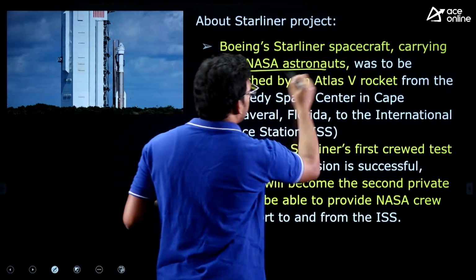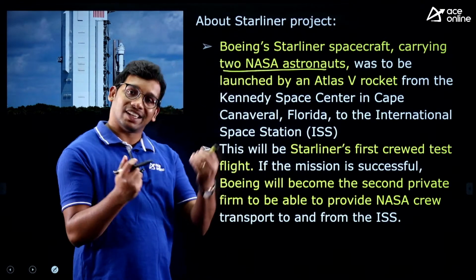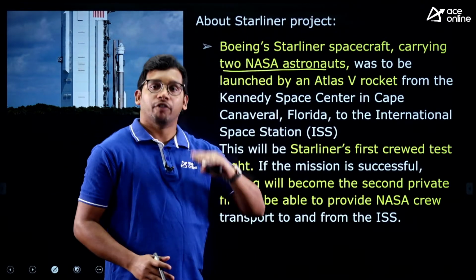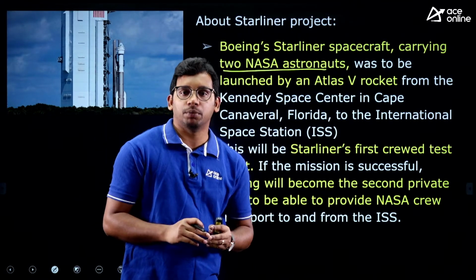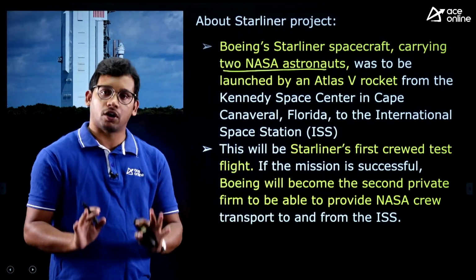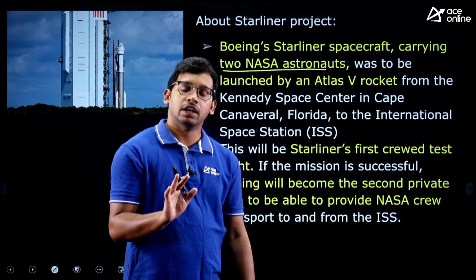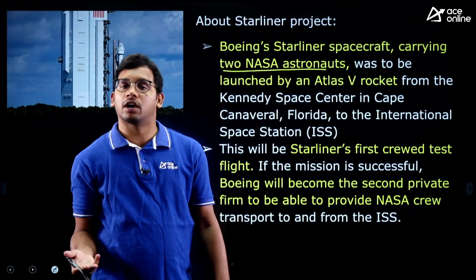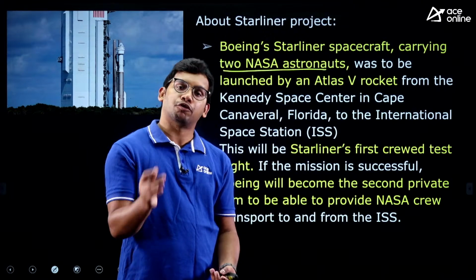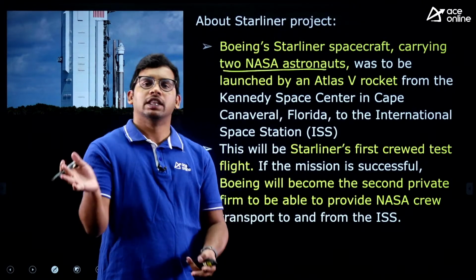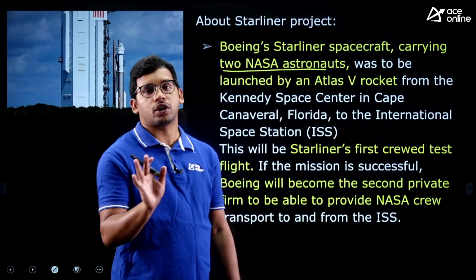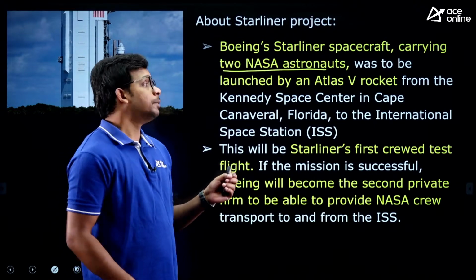The aim is to test this particular rocket, whether it can put the crew mission, that is a human mission, into space or not. Or if it is placed, whether it can sustain for a longer time. So it is just a test. Even if there is any failure, there will be escape systems also, so there is no harm to the astronauts.